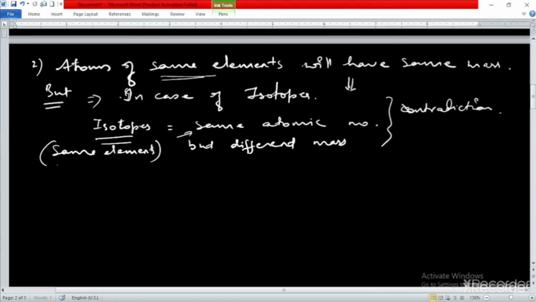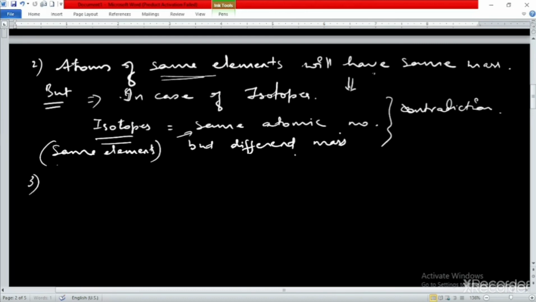According to this statement they should have the same masses. But in case of isotopes, the same element has the same atomic number but different masses. It contradicts this statement, and hence this was not explained by Dalton, and that is why it became a drawback.